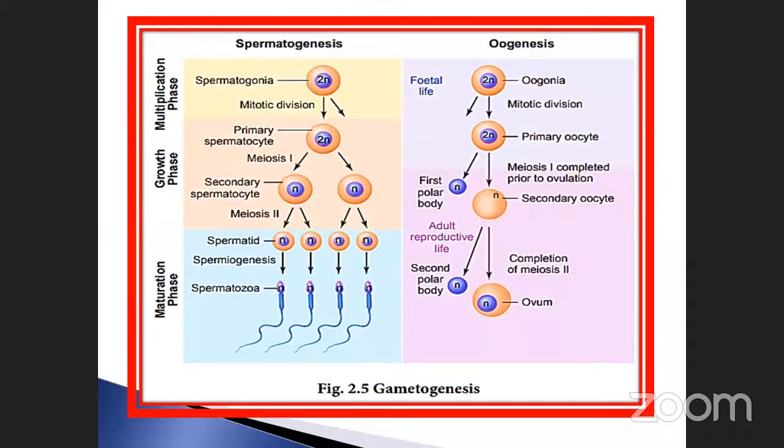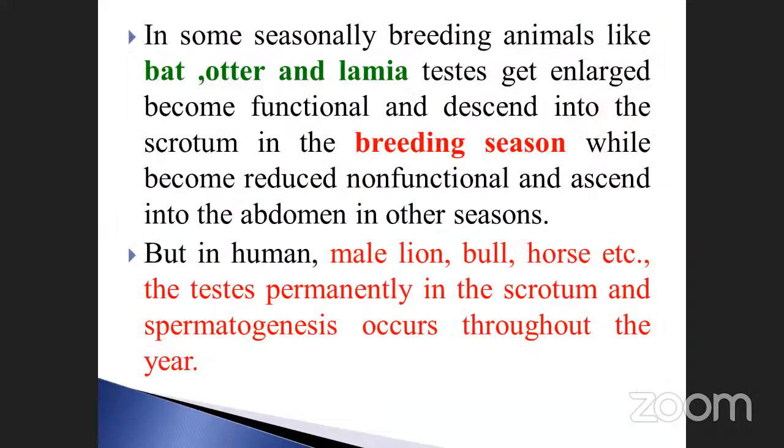Okay, so go to the next one. In some seasonal breeders, as we already discussed, animals like bat, otter and lemur, the testes get enlarged, become functional and descend into the scrotum in the breeding season, while they become reduced, non-functional and ascend into the abdomen in the other seasons. The testes come out only at the time of the season. That is very, very important.